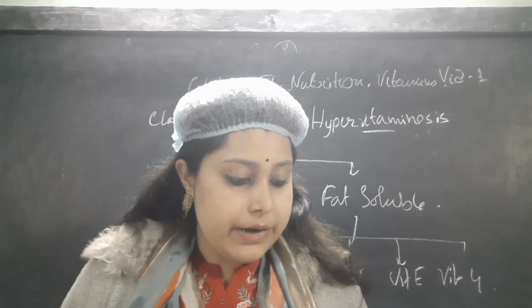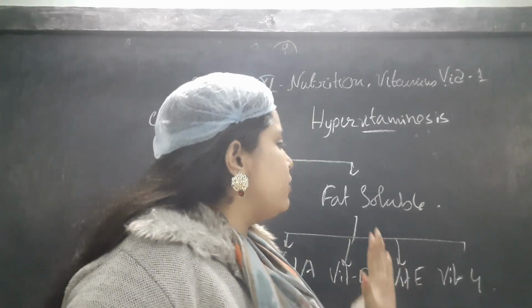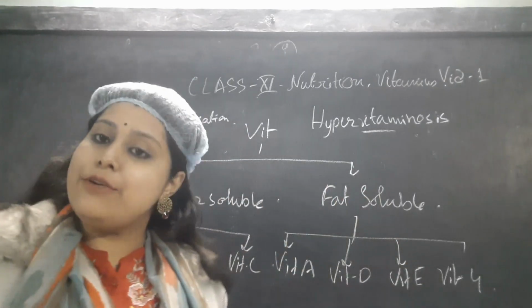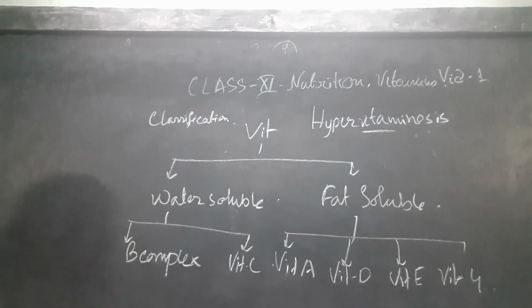Now I am telling you the different characteristics of fat soluble and water soluble vitamins. First, fat soluble vitamins can become rancid after oxidation, and we can get them only from fatty foods.